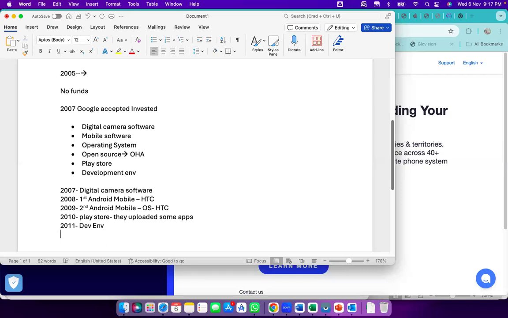So once this development environment was released and succeeded, slowly one by one, manufacturers, meaning mobile manufacturers as well as software companies, started development and uploading their apps into the Play Store. Because of these, they were fully satisfied that users were coming, so they had a feature for this.